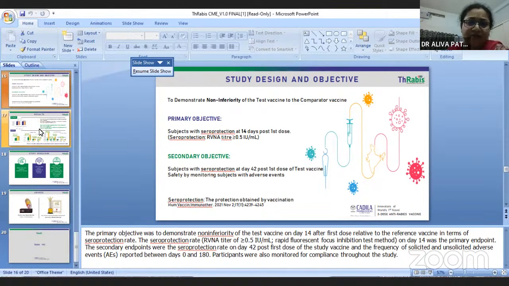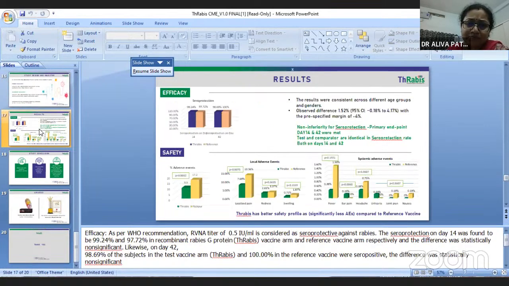The secondary objective in many studies was subjects with seroprotection at day 42, which they also tested. They found that this level of 0.5 IU/ml is maintained. This is the protective, seroprotective level of rabies viral neutralizing antibody. And the result: safe and efficacious.